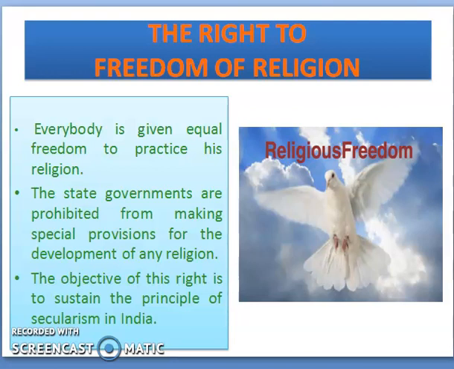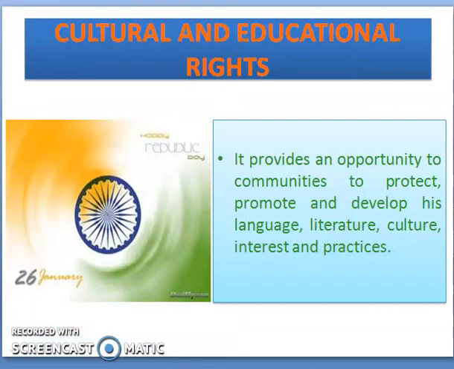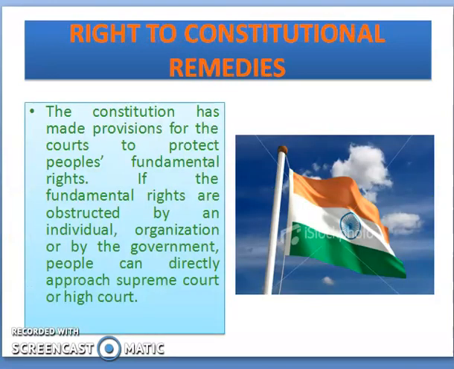The next right is the right to the freedom of religion. Everybody is given equal freedom to practice his religion. The state governments are prohibited from making special provisions for the development of any religion. The objective of this right is to sustain the principle of secularism in India. The last right is the cultural and educational right. It provides an opportunity to communities to protect, promote, and develop their language, literature, culture, interest, and practices.